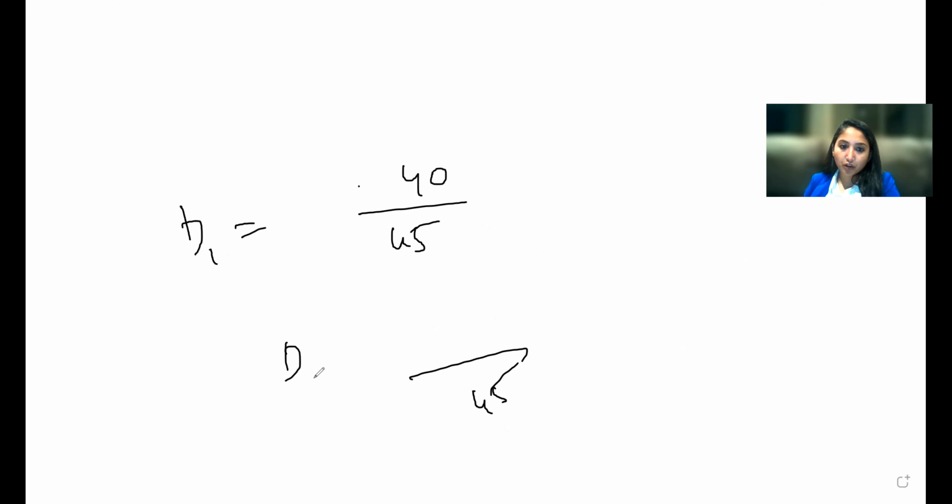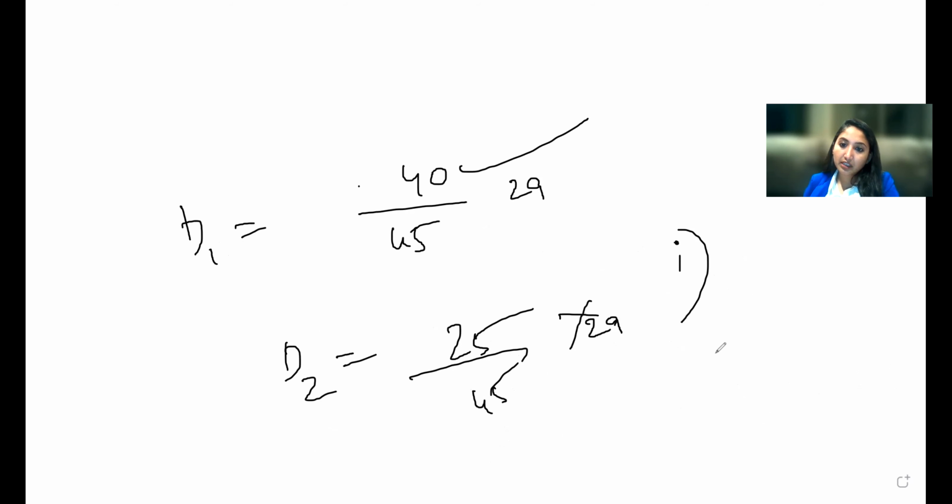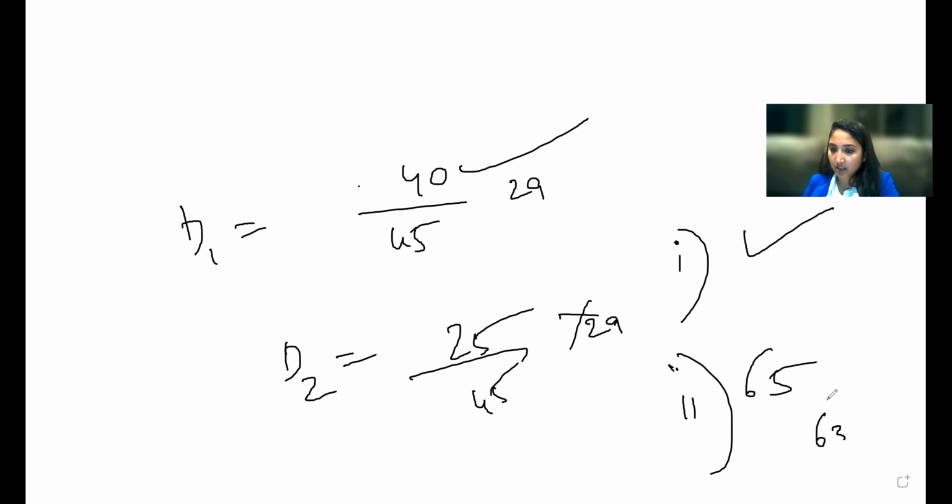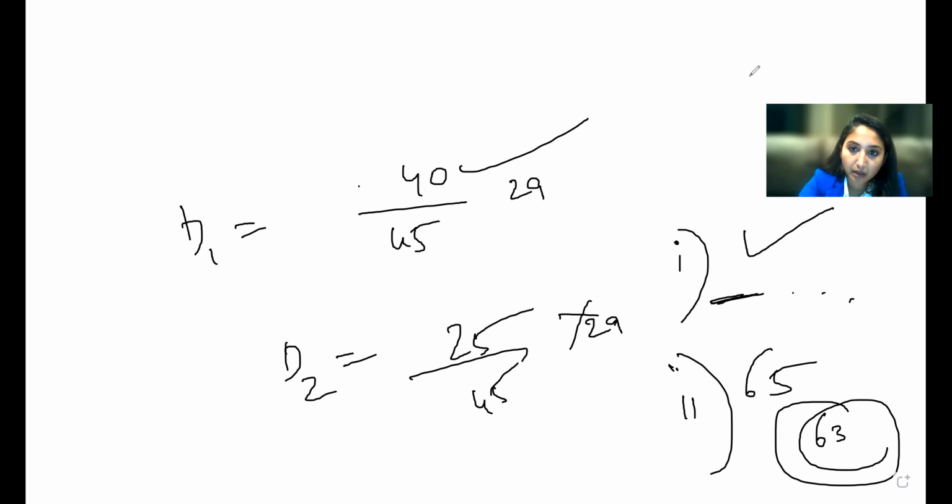ఇంకొక instance లో, if I say in dialogue 1, if you have done very good and you got 40, and in dialogue 2 you haven't done good and you got 25. So ikkada you have to get 29, you passed, but you didn't get here 29. So you're failed here in the first instance as well. But if you total both of them, it's 65. That means you got total more than 63, but you didn't get 29 each. Adi satisfy cheyaledu. So you will be failing in the exam.